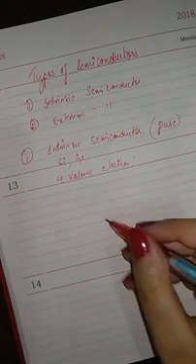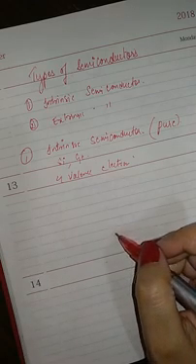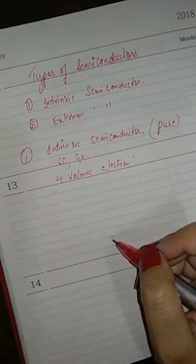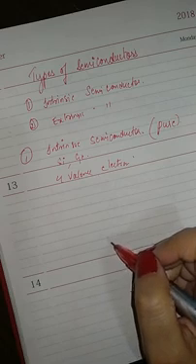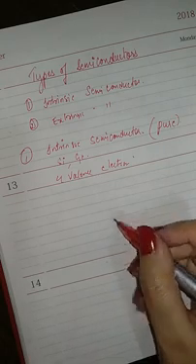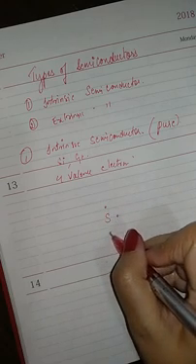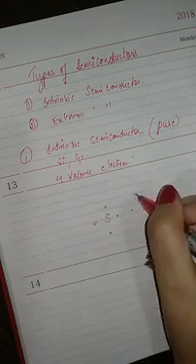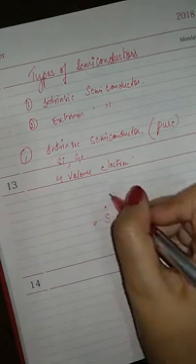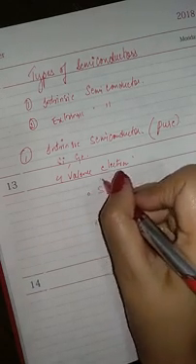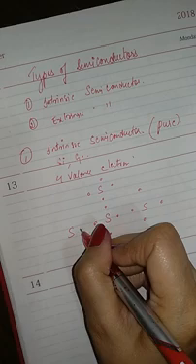So I'll just draw the diagram or the crystal structure of this material. Now silicon has 4 valence electrons, so around it there are 4 electrons. Similarly, every silicon has 4 valence electrons available for conductivity.